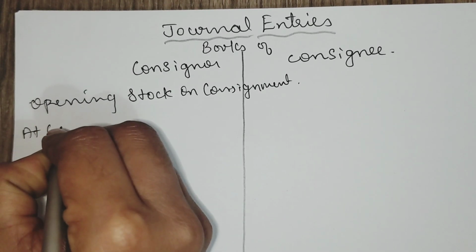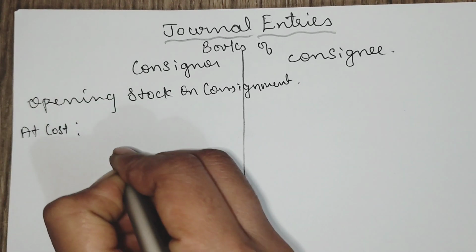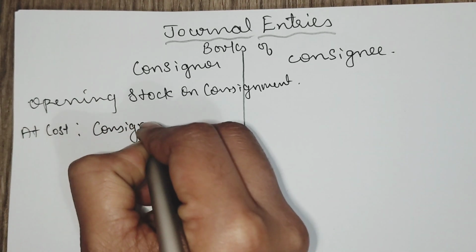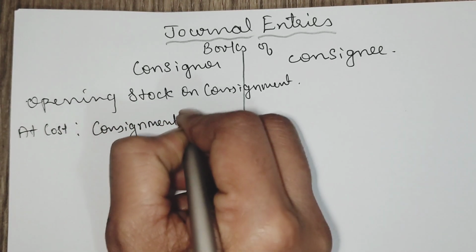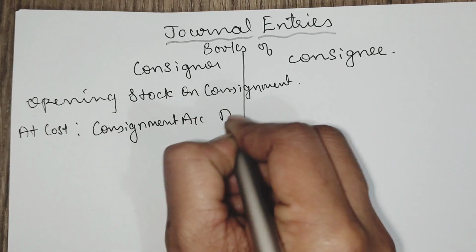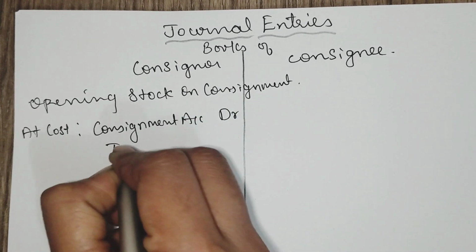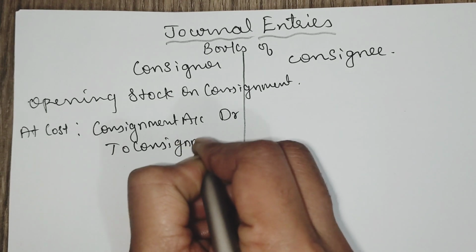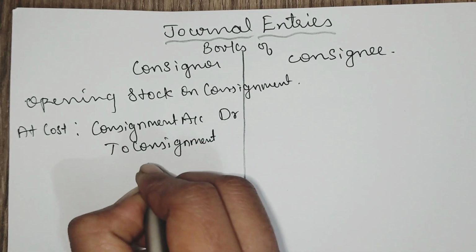At cost, the entry is consignment stock account debit to consignment account.